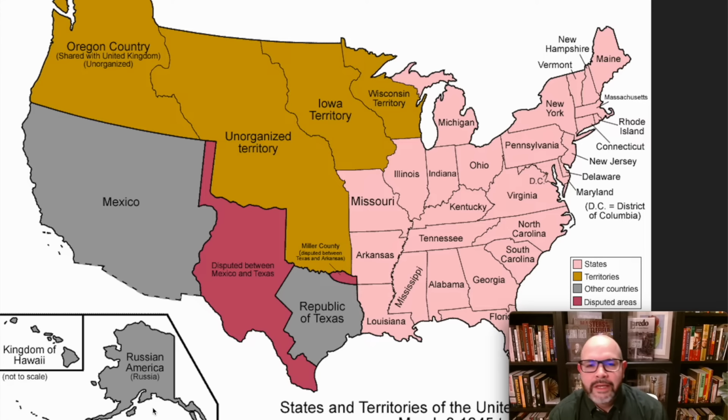So this is a map of the territories acquired during James Polk's presidency, right? James Polk is our 11th president of the United States, and he's one of the presidents that does the most to expand the territories of the U.S. He's gonna be responsible for annexing Texas, for getting the territory from the Mexican-American War, which is called the Mexican Cession, and the Oregon Territory.